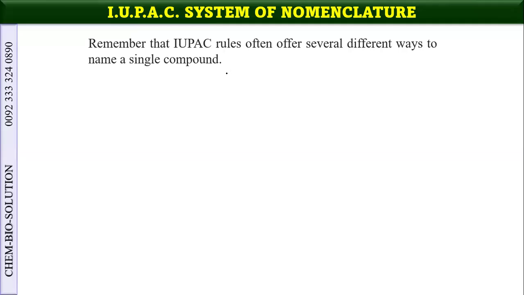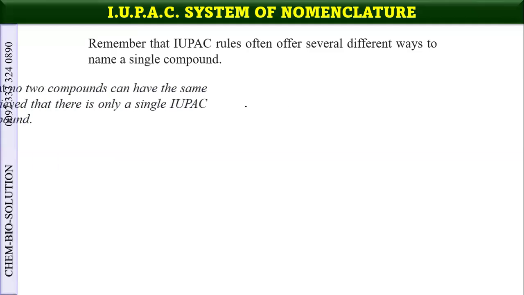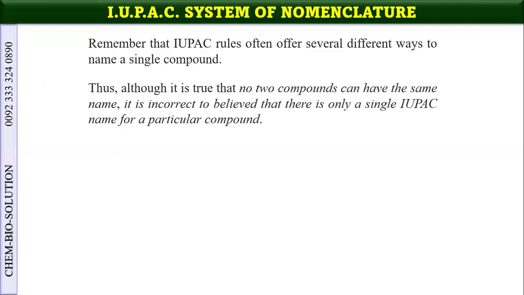But even today, when you study at A2 level, some of the organic compounds have two systematic names. Okay. So sometimes we have two or several names. Thus, although it is true that no two compounds can have the same name, it is incorrect to believe that there is only a single I.U.P.A.C name for a particular compound. So a single compound can have two I.U.P.A.C names.